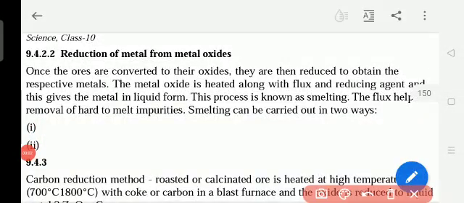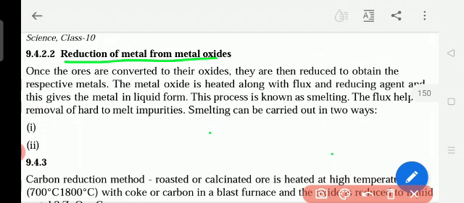Okay, here we see the reduction of metal from metal oxides. Whatever metal oxides we got because of the roasting and calcination, we got the zinc oxide. So from this zinc oxide, how is the zinc separated? The removal of oxygen is called the reduction of the metals.